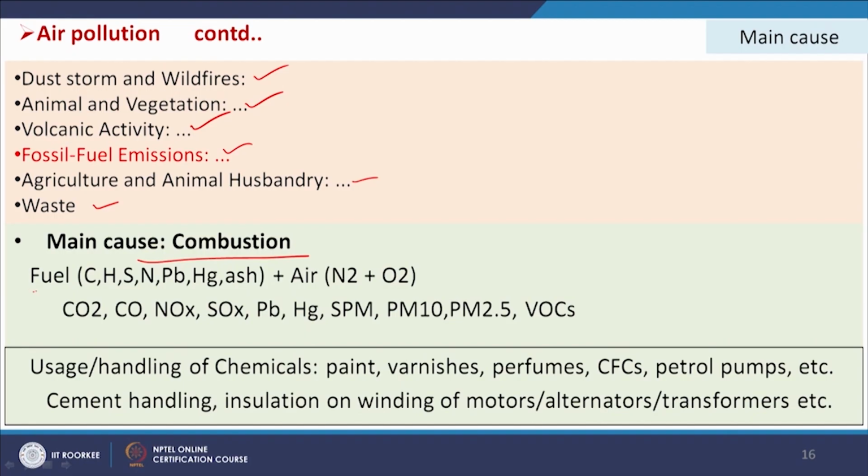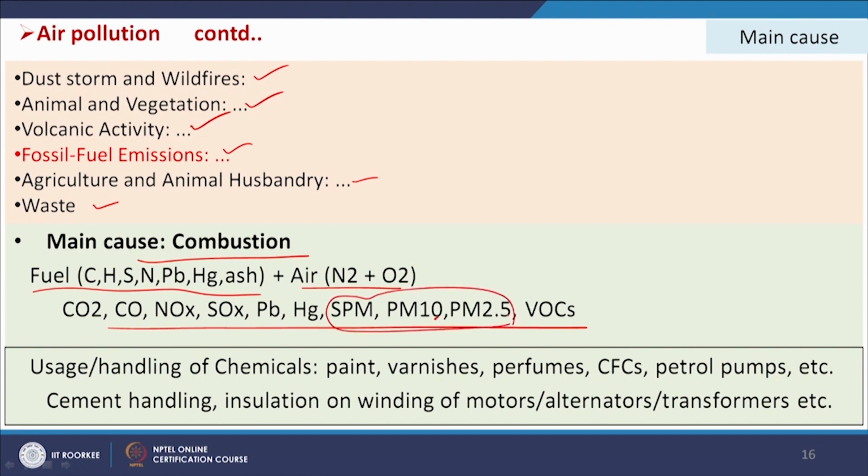So, we use the fuels and air, and these are the different pollutants which are produced during combustion. Particulate matter, SPM (suspended particulate matter), PM10 and PM2.5 are very important.